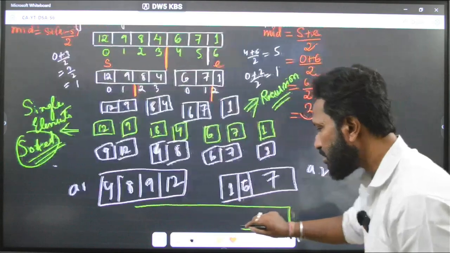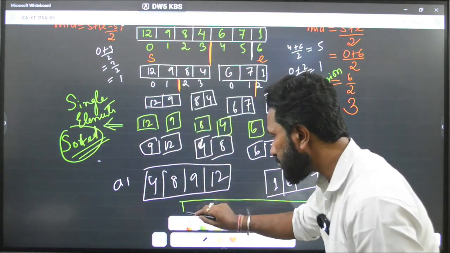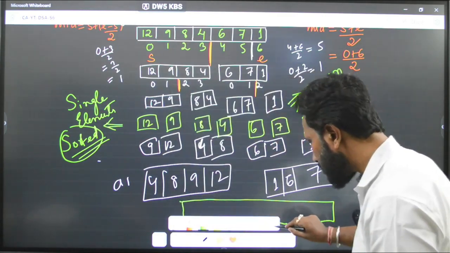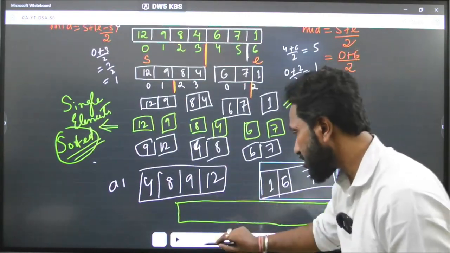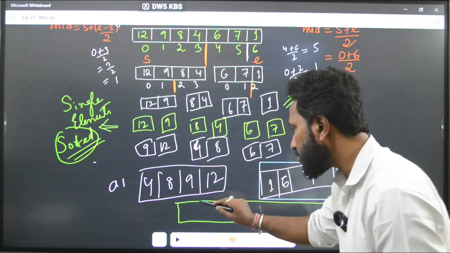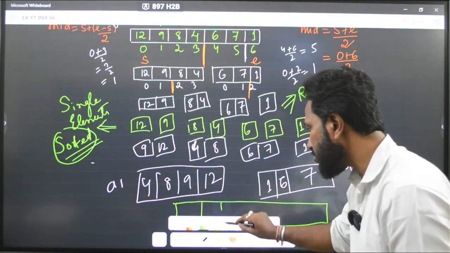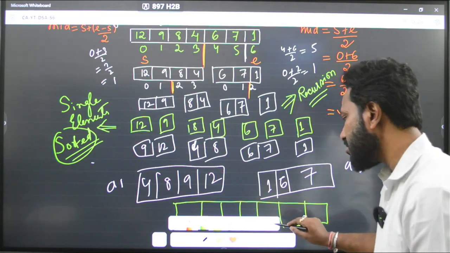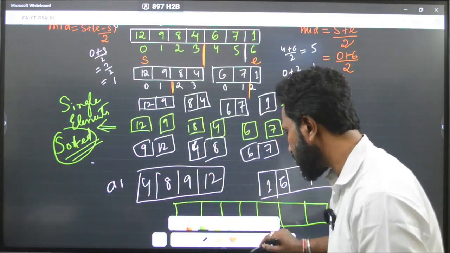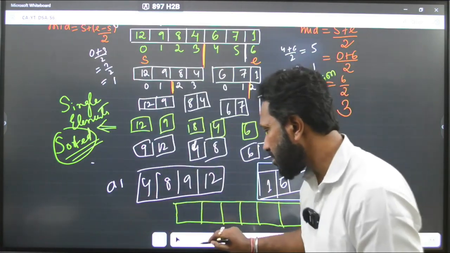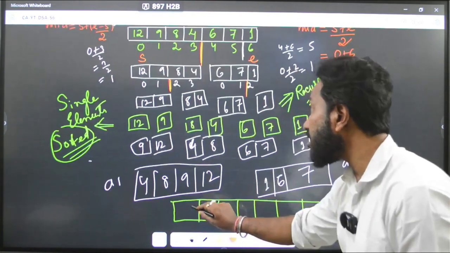Let me close this. See, what will be the final output? If I just draw like this, 1, 2, 3, 4, 5, 6, 7. Okay, let's just remove this and write down here.